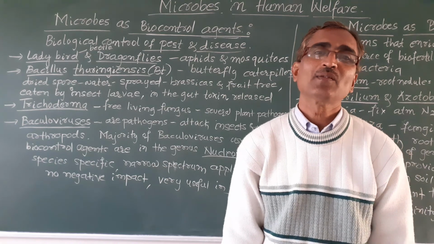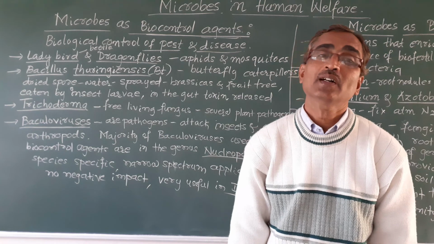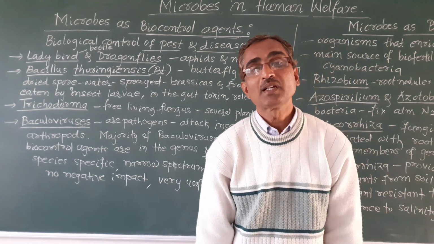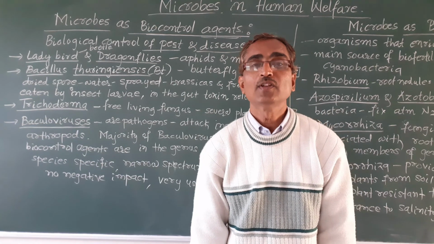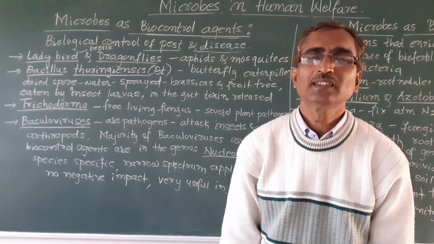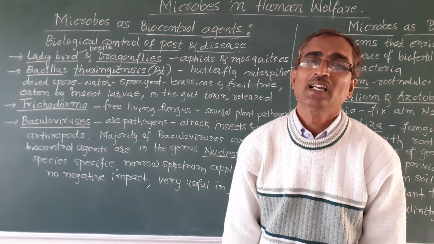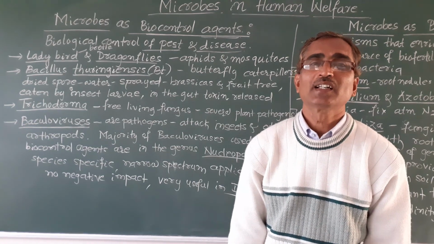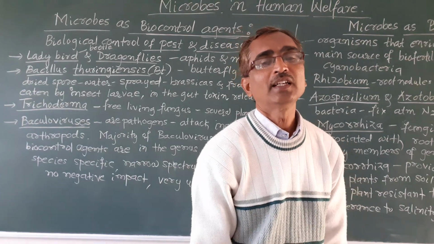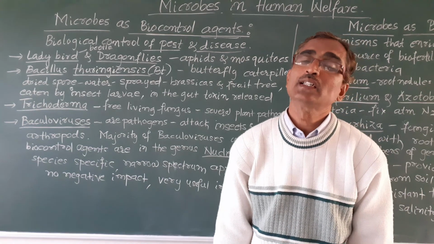And nowadays, chemicals are used to control these plant diseases and pests, but these chemicals are quite harmful to human beings, animals, and even plants. They are quite toxic in nature, and they even pollute the environment, that is soil and water.